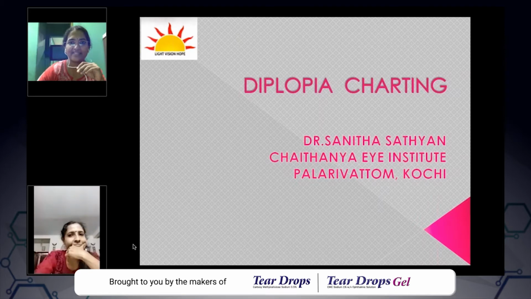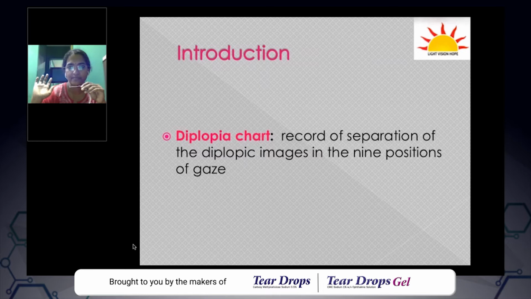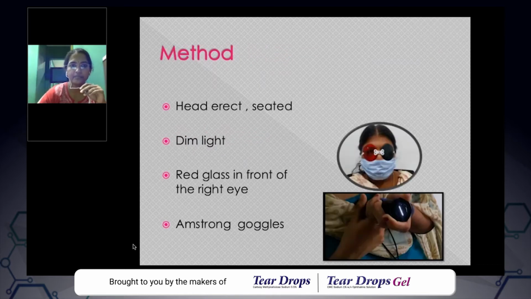Okay, so let's start. A diplopia chart is basically a record of separation of the diplopic images in the 9 positions of gaze. All of you might have seen a diplopia chart and how it's being done. So what is the method of doing diplopia charting? The patient has to be seated comfortably with the head erect and preferably in a dim lit room. By convention, you use red glasses in front of the right eye. We always remember R in front of R, which is red glass in front of the right eye.